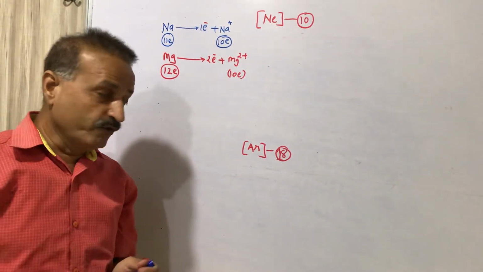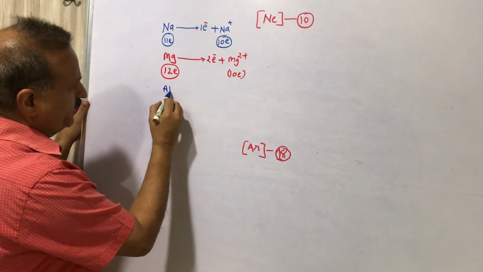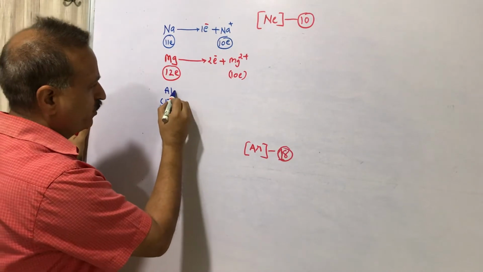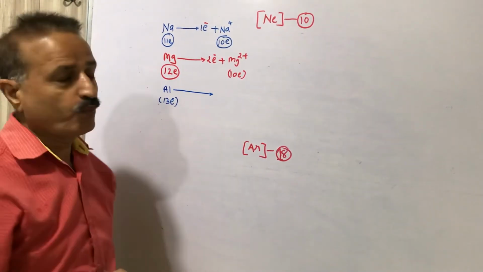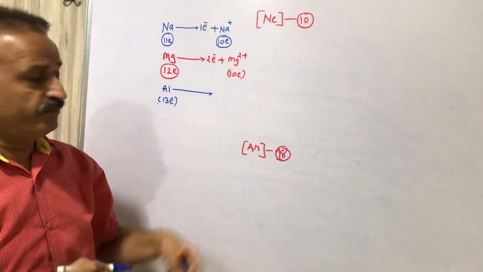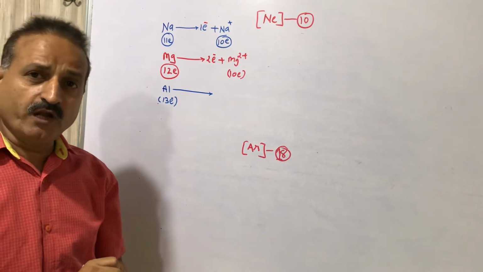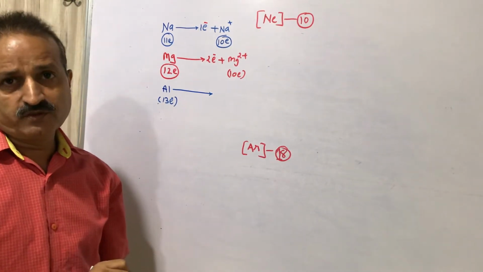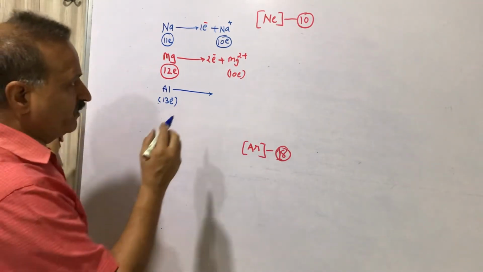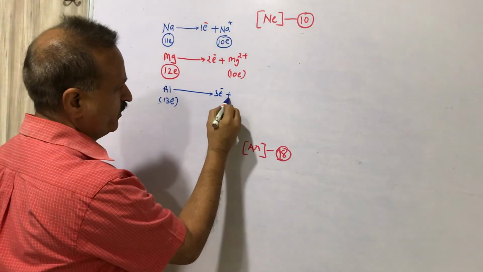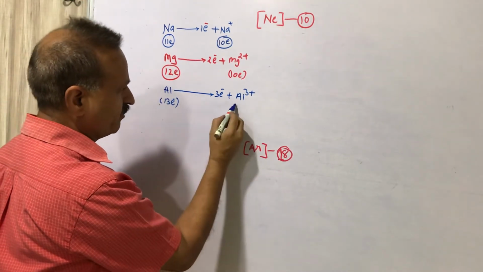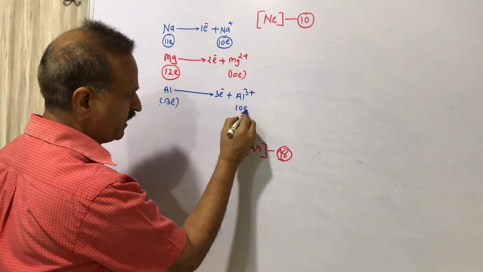Now aluminium. Aluminium has 13 electrons because its atomic number is 13. Aluminium will convert into neon, because neon means 10 electrons and argon means 18 electrons. Aluminium can easily lose 3 electrons; it is difficult to gain 5 electrons. So aluminium will lose 3 electrons and convert into aluminium 3 plus. This aluminium has 13 electrons and aluminium 3 plus has 10 electrons.